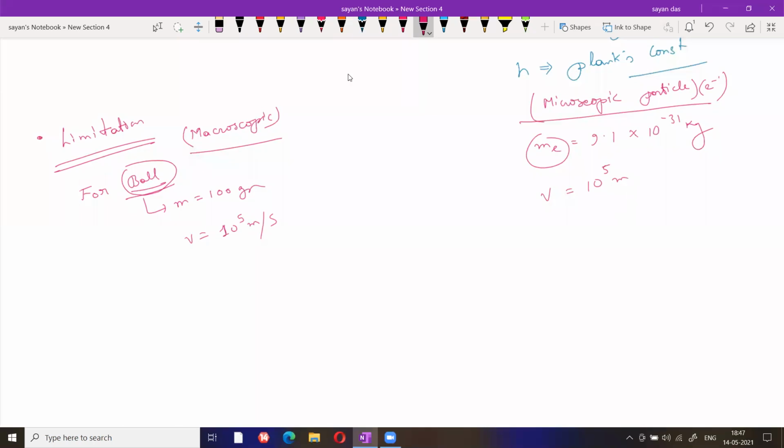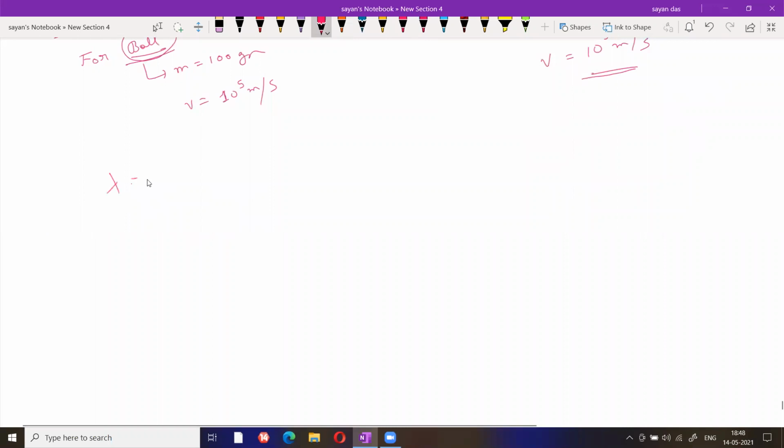Okay, now what is the value? Just calculate the lambda value here. Lambda equals h by m into v. Just put the value of h, the Planck constant: 6.6 into 10 to the power minus 34. And what is the value of m? Mass of the ball is 100 gram, which means we can write 10 square, and velocity is taken as 10 to the power 5.